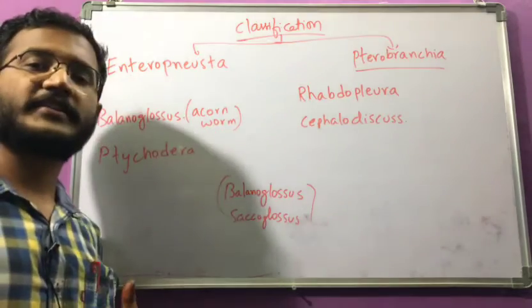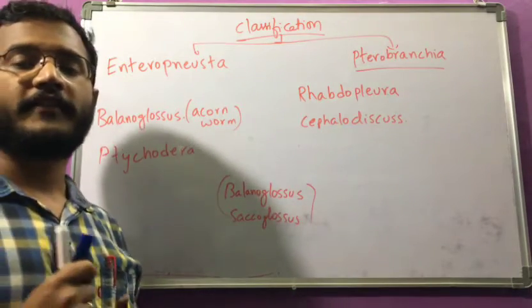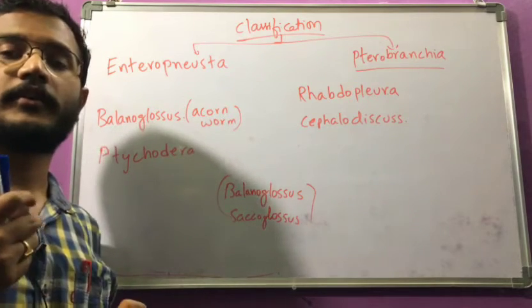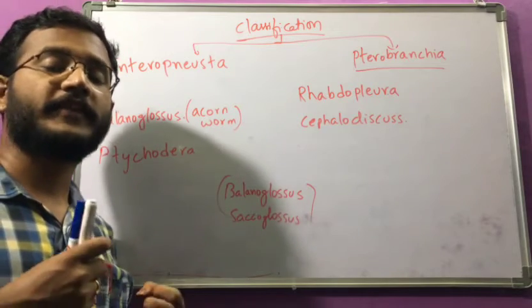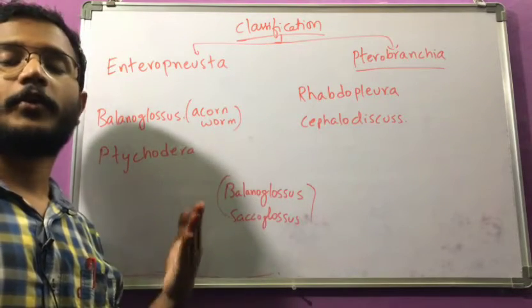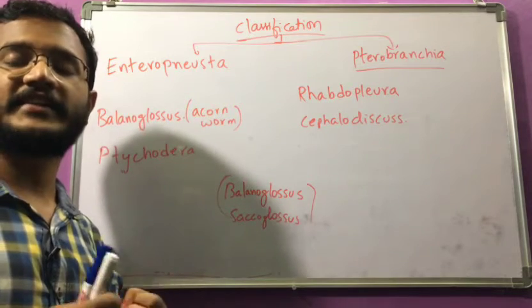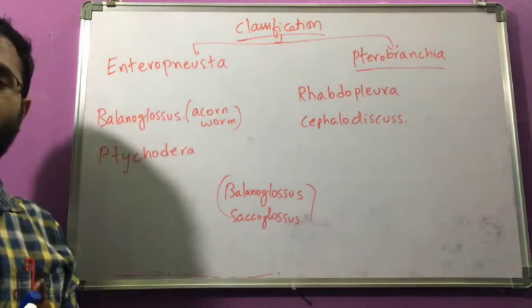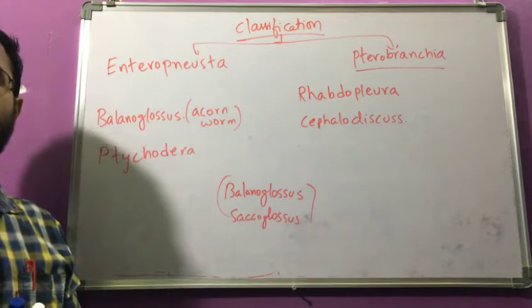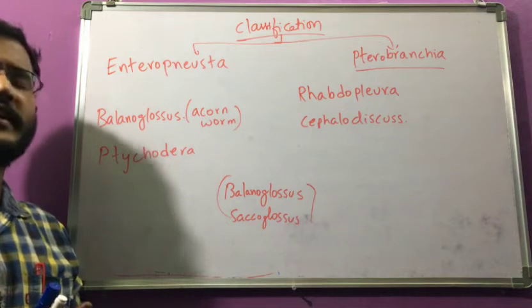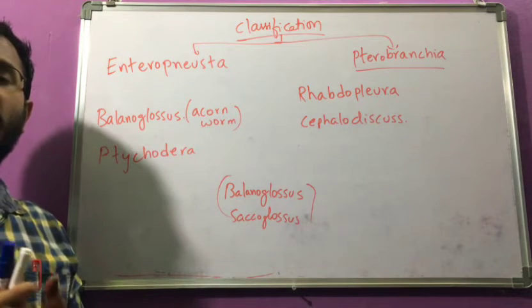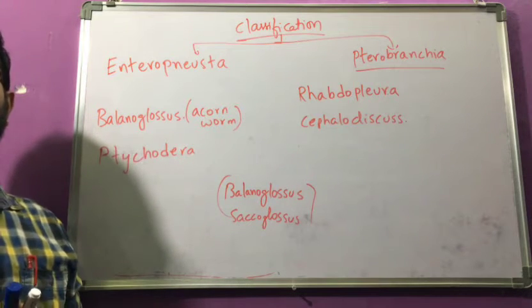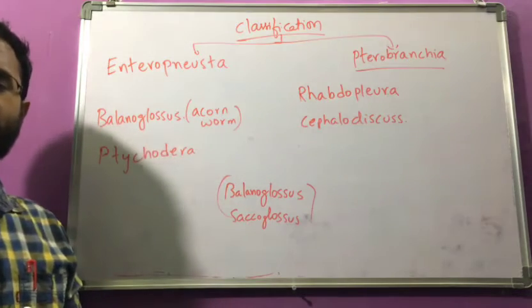What are the characters by which we will define an animal as a vertebrate? How the notochord develops and which structures are formed with the notochord, how the pharyngeal gill slits are helpful in respiration, what is the double ventral nerve cord, and what is the circulatory system. These are the different characters which help to define that animal as a chordate. And what are the different classes present in the phylum Chordata.